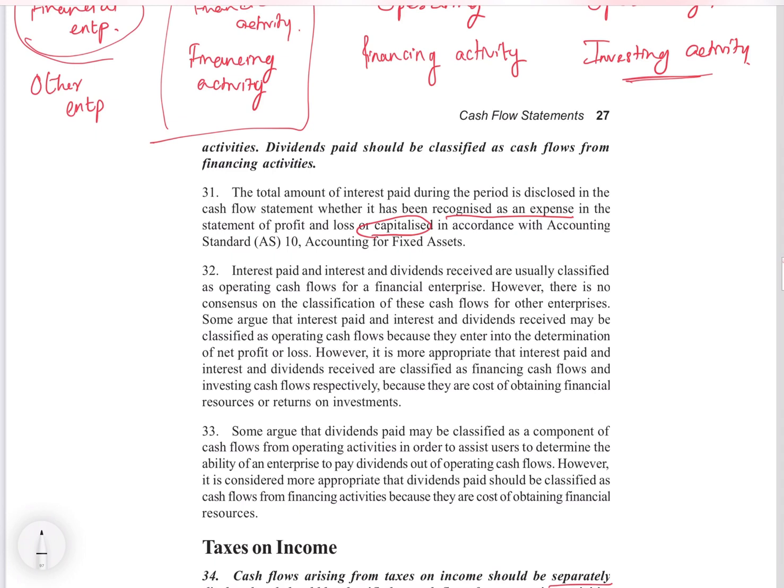When I say expensed, it means we have pushed it to the P&L account. We have recorded it into a P&L account. And when I say capitalized, we have added it to the cost of that asset, or anything for which we have incurred that. So irrespective of whether you have expensed it or capitalized, it will be reflected in your cash flow statement. Accordingly, we will judge which type of activity it is, and accordingly we will present that interest and dividends also.